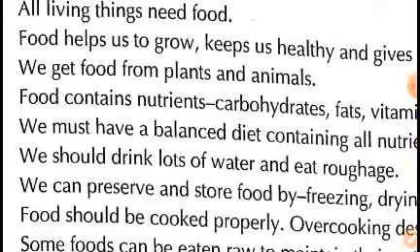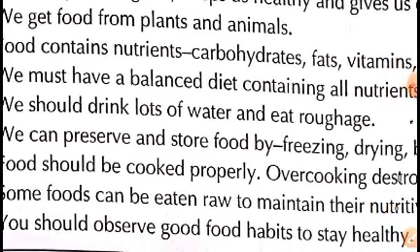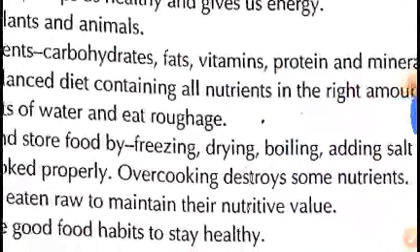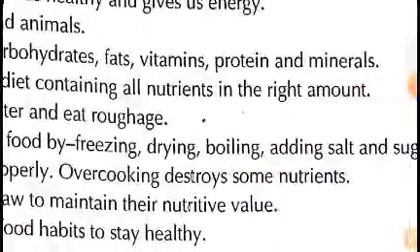We get food from plants and animals. As we know, the main sources of food on earth are plants and animals. Most of our food comes from plants, and some comes from animals. Food contains nutrients such as carbohydrates, fats, proteins, minerals, and vitamins.